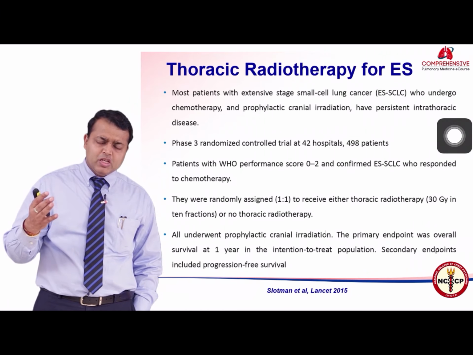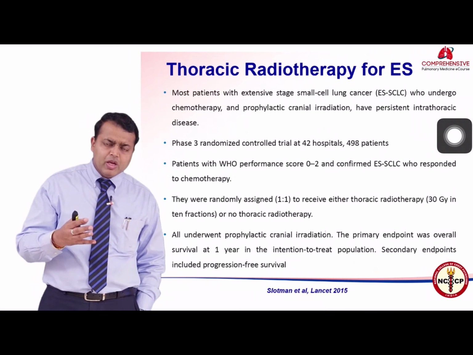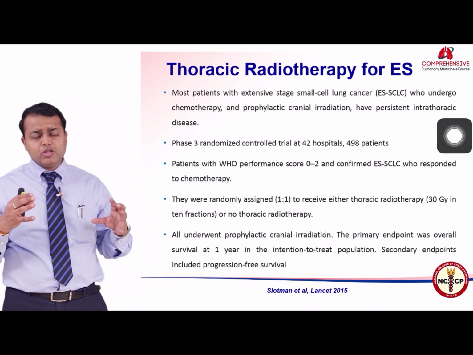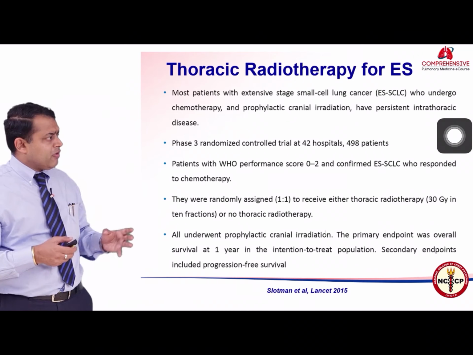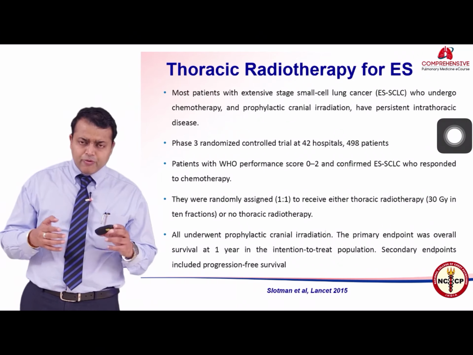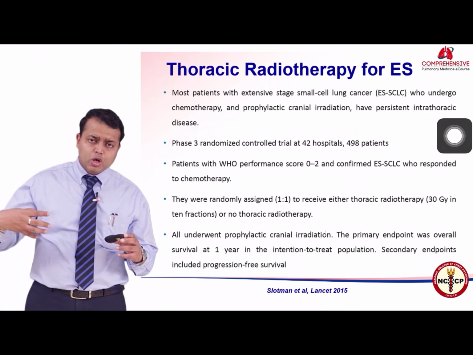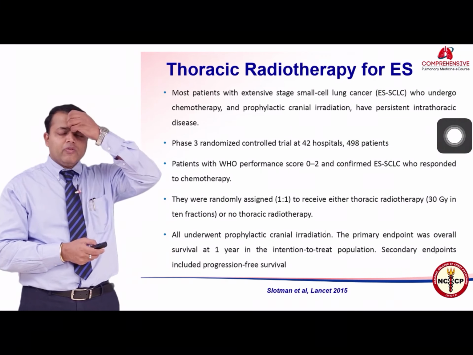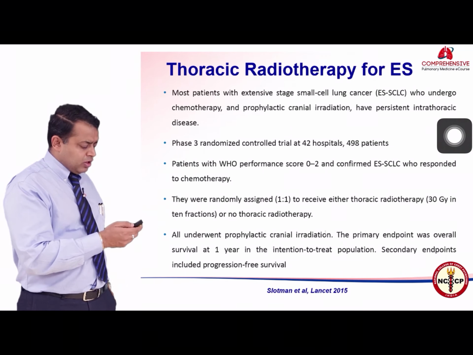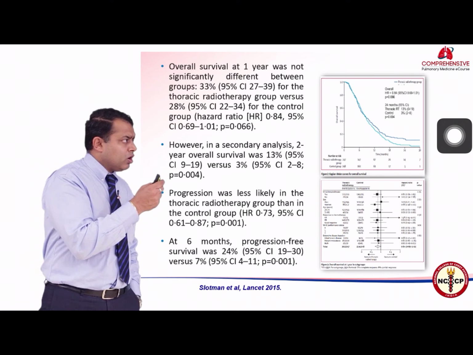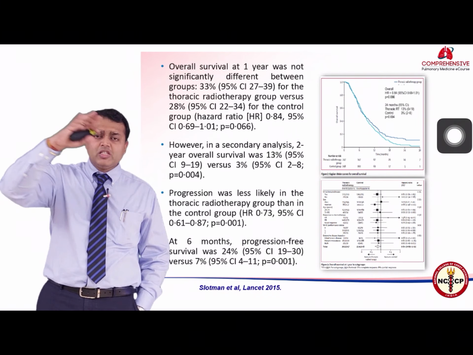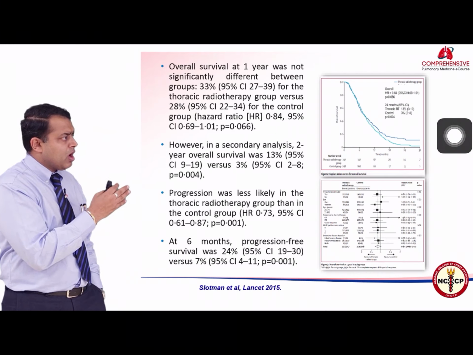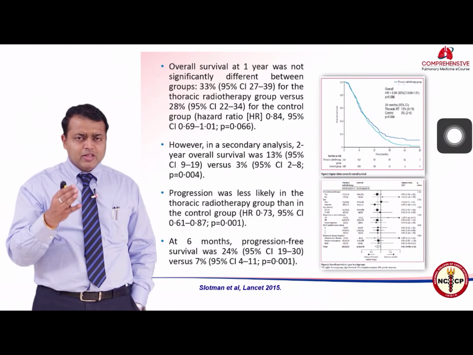In extensive stage disease, when you treat with palliative chemotherapy, the lung being the primary site of the disease may have some residual tumor. So this phase 3 study was done, incorporating radiotherapy to the local site even in an extensive stage disease, for patients who have liver and other metastases. They showed that if you do thoracic radiation even in an extensive stage disease, you may have some survival benefit, to the tune of about a 16% decrease in the risk of death.